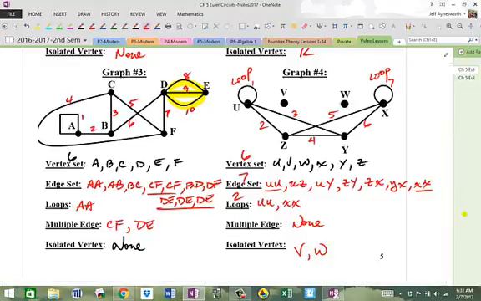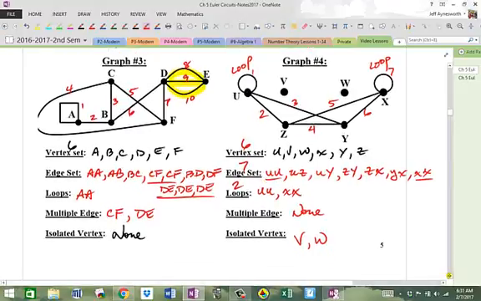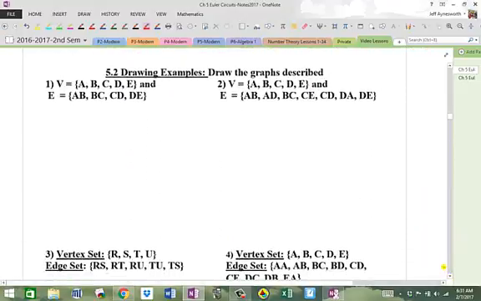So what we're going to do now, and what you're going to do now, actually, is reverse the process. Okay. I give you the edge set and the vertex set. You guys come up with a graph. So what we're going to do is split the video here. I'm going to pause here and split section 5.2 into 2 videos so I can take a break and have you guys go through this in my next lesson.